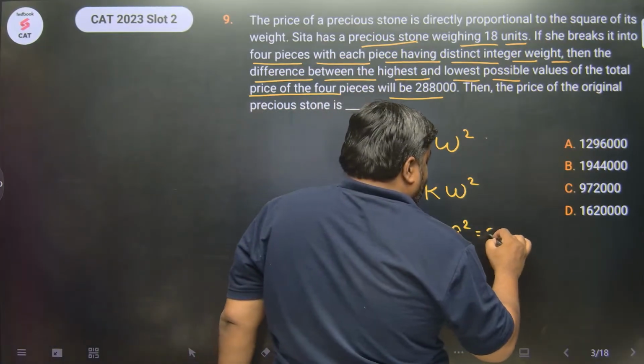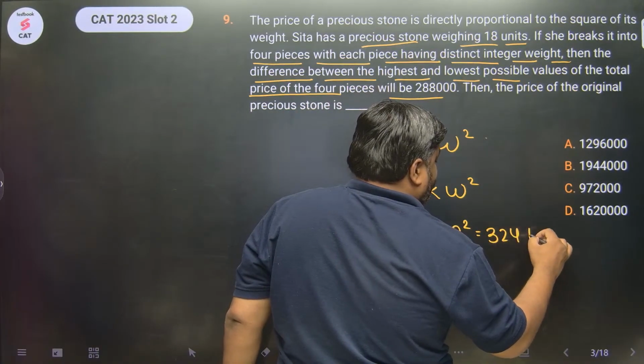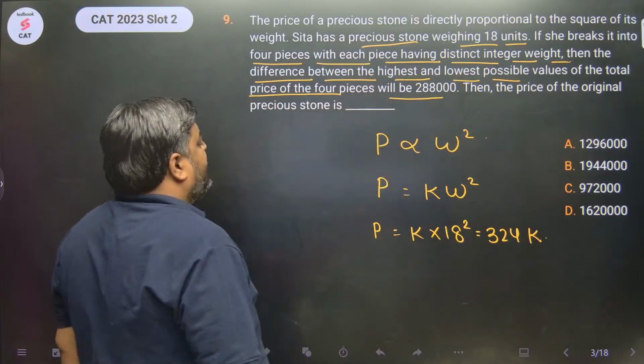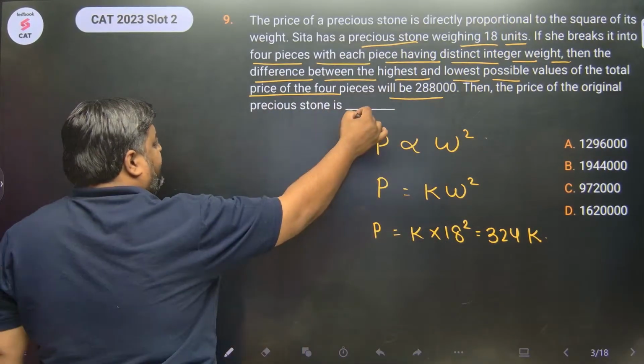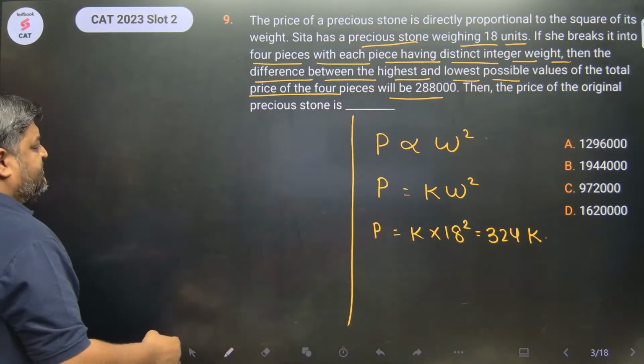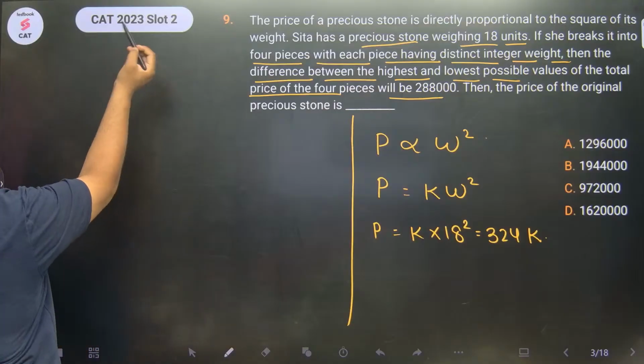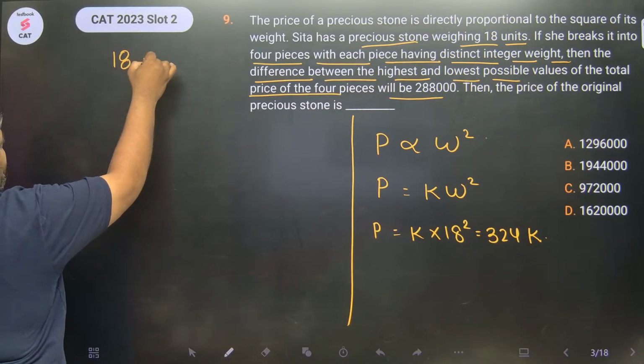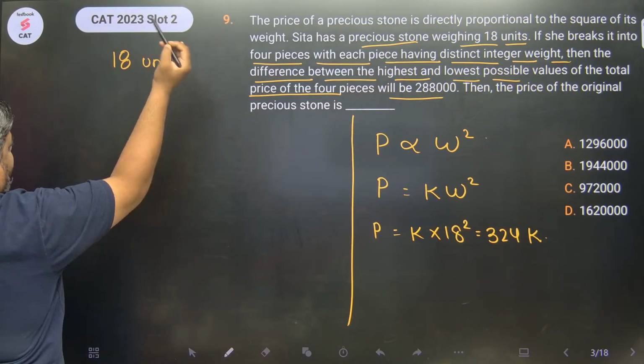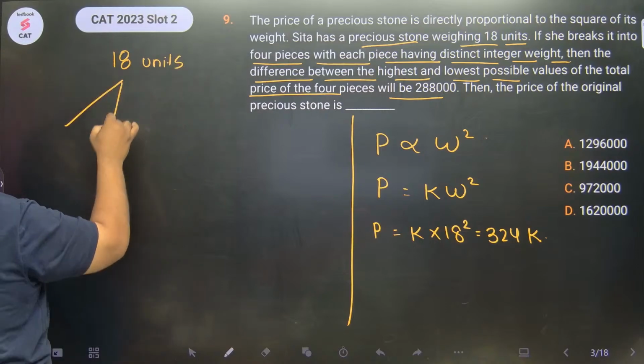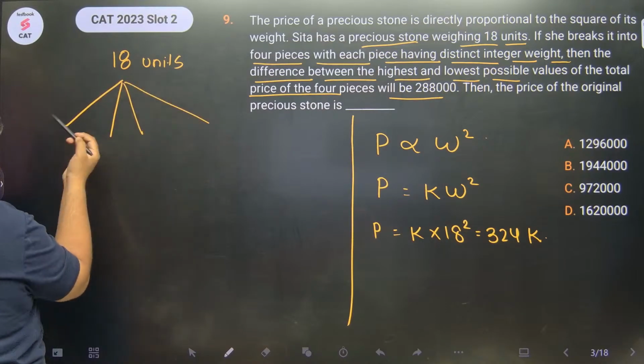This is 324 K. Okay, very good. Acha, when it breaks into 4 smaller pieces, if this stone which has weight 18 units is broken down into 4 smaller pieces, let's say A, B, C, D.